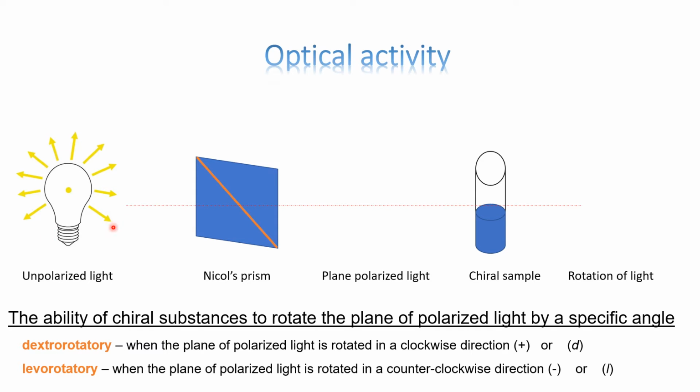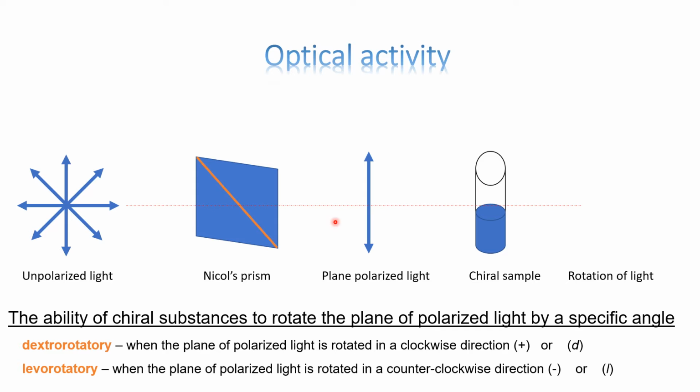The naturally occurring light or from any radiation source consists of unpolarized light having components traveling in all the directions. When it passes through Nicol prism, we get plane polarized light, and certain substances are able to rotate this light on either right hand side like this.